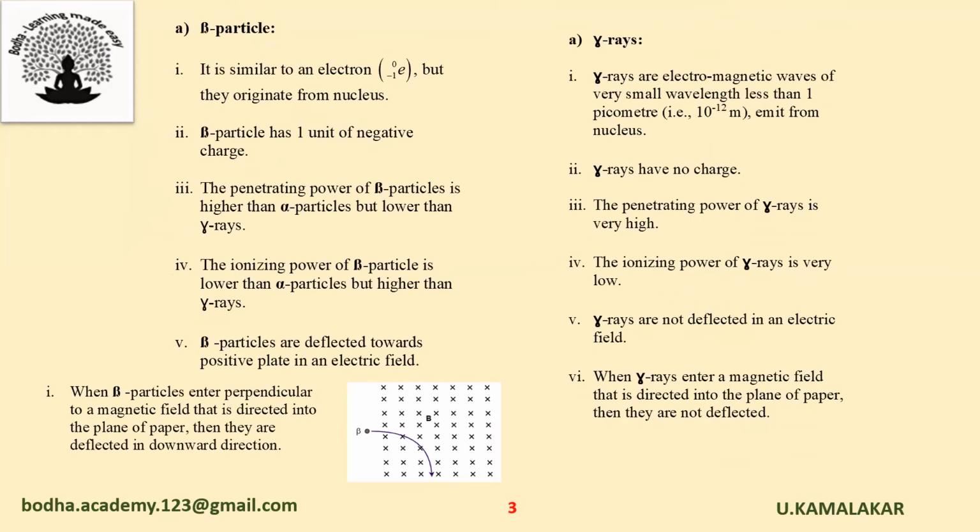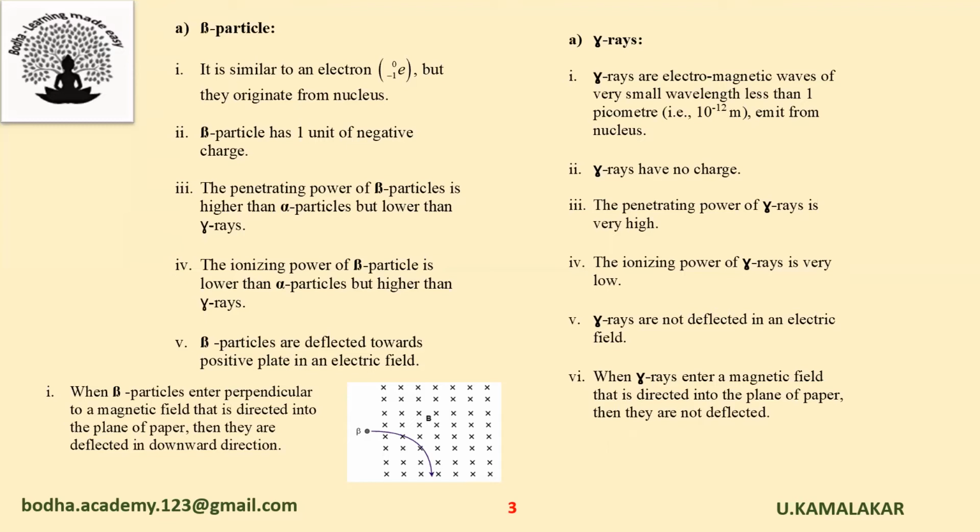Next, we'll discuss beta particles. It is similar to an electron, but it originates from the nucleus. Beta particles have one unit of negative charge. The penetrating power of beta particles is higher than alpha particles but lower than gamma rays. The ionizing power of beta particles is lower than alpha particles but higher than gamma rays.